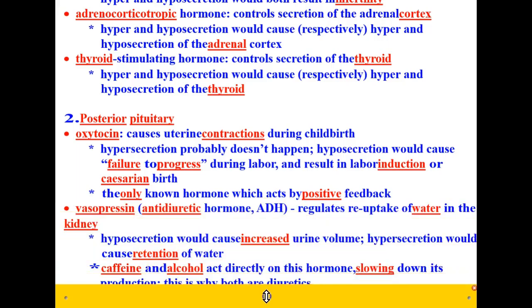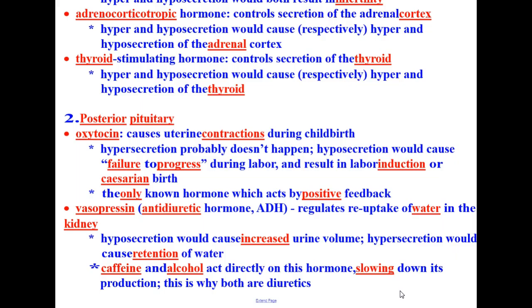The other hormone in the posterior pituitary is vasopressin. And this is antidiuretic hormone, also known as ADH. This regulates reuptake of water in the kidney. So hyposecretion would cause increased urine volume. Hypersecretion would cause retention of water.